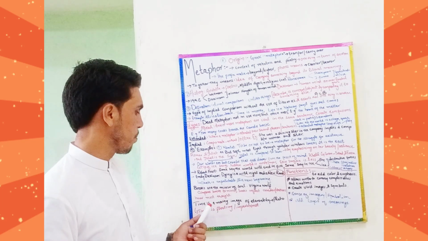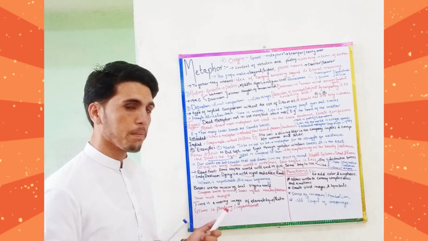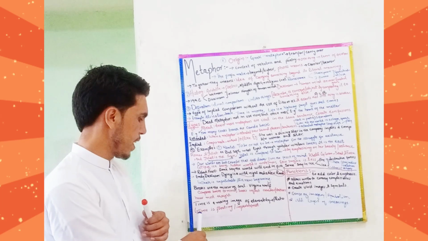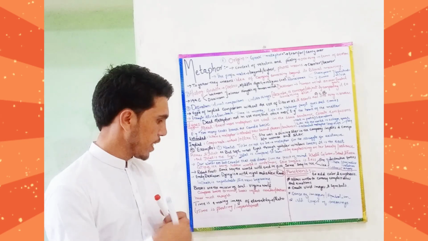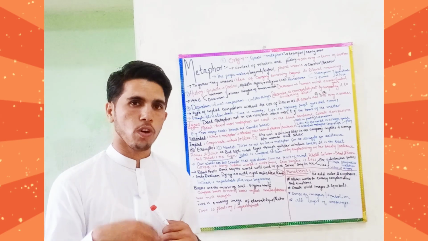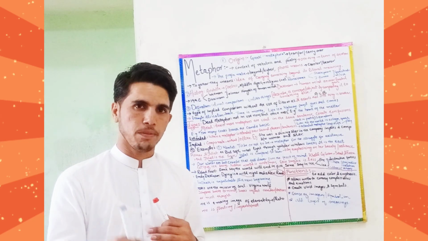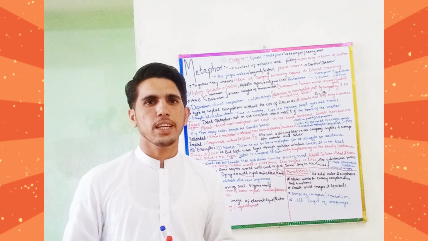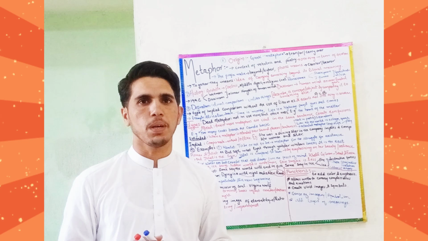Another and last example we have got is time. Time is a moving image of eternity, from Plato. It means that time is fleeting and impermanent. Time is going. Time is not stopping. Time is fleeting and it is not permanent. It is going. So our last section of the video is about the functions of the metaphor.